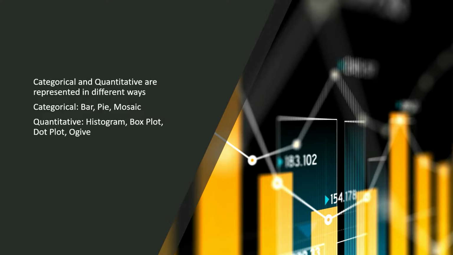Categorical and quantitative data are represented in different ways. Categorical data is represented in bar graphs, pie graphs, and mosaic graphs, which is what we'll be doing today. Quantitative data is represented in histograms, box plots, dot plots, and ogives.